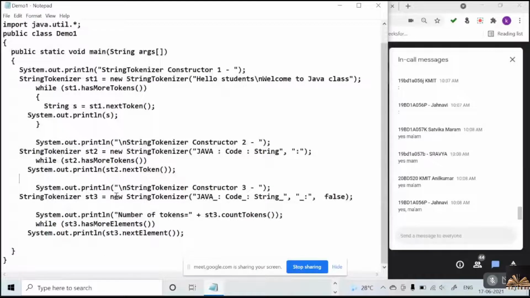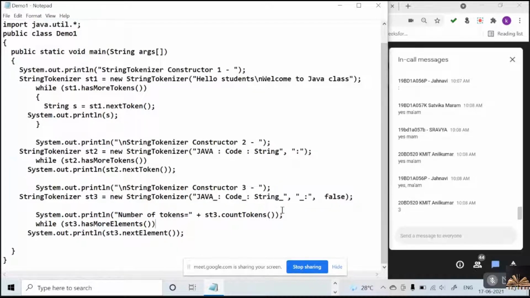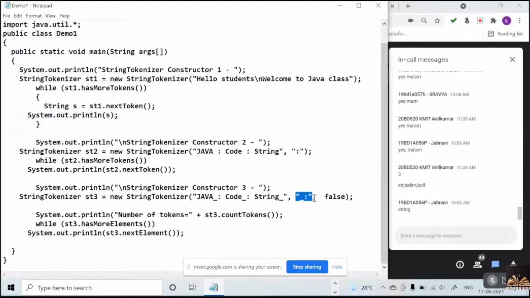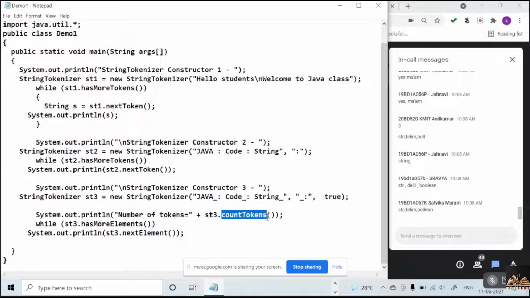And the third one, what type of constructor is this? What parameters is it taking? It is a string, the delimiter and the boolean value. One more thing, I can even use the method count tokens.